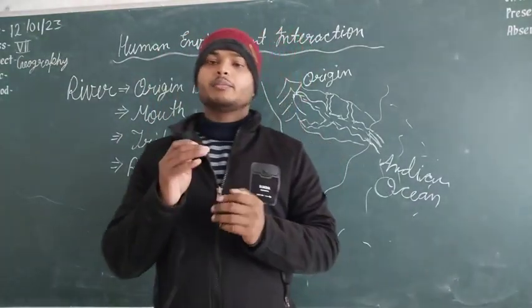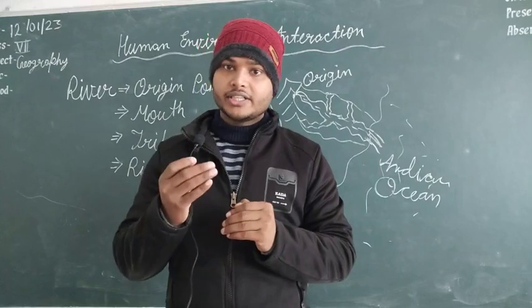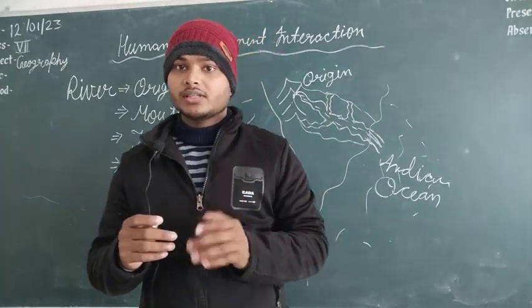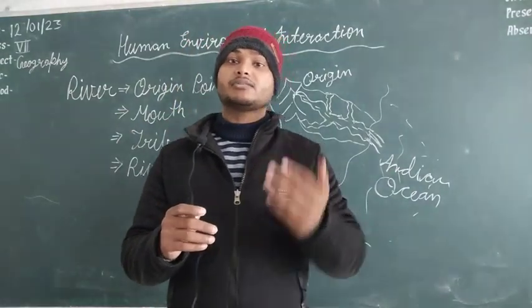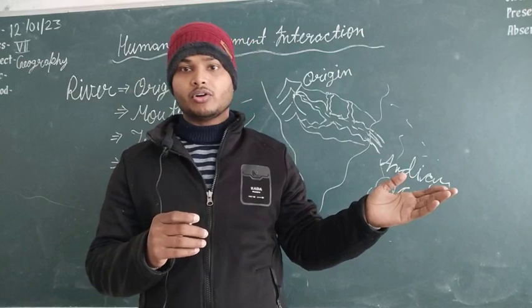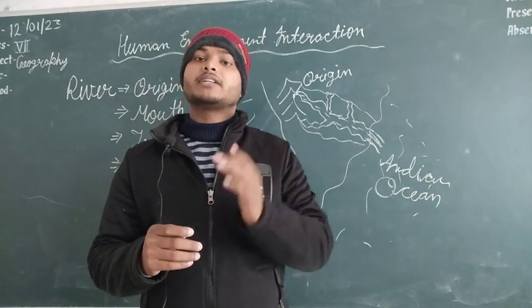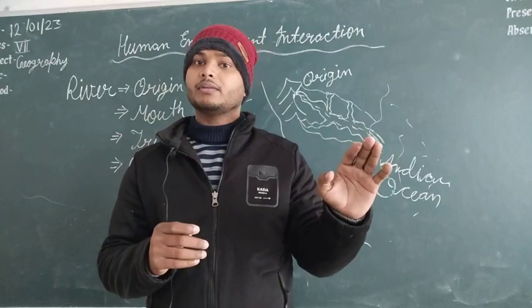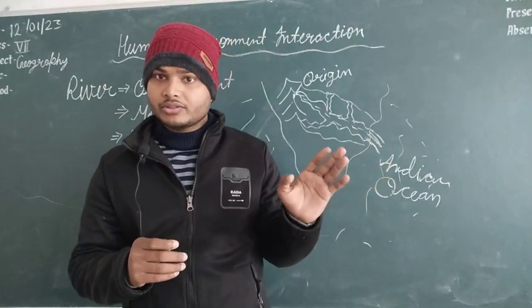Origin point: the place where the river originated, that means started, will be called the origin point. The mouth of the river means the last point of the river, the last place from where the river flows into any other water body. The tributaries means the small rivers that join the main river; they all will be called the tributaries of the river.